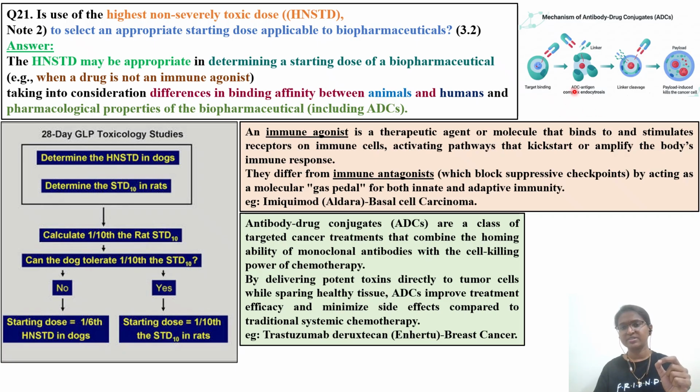You can see here the ADC forms like a vesicle, carrying a payload or load. That is why it has the homing ability of monoclonal antibodies with the cell killing power of chemotherapy. It is like a bullet. It will enter into the tumor cells and blast the cell. Since it is a precision targeted type of therapy, it will not affect the normal healthy cells.